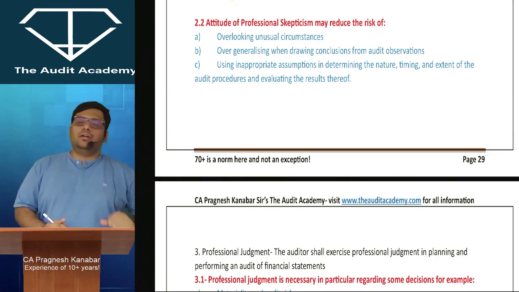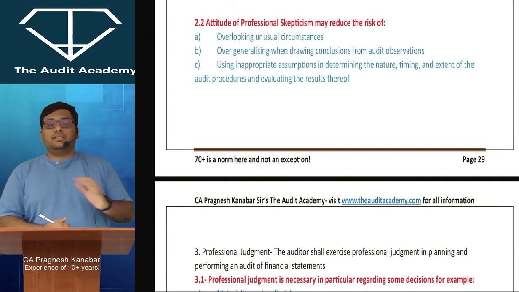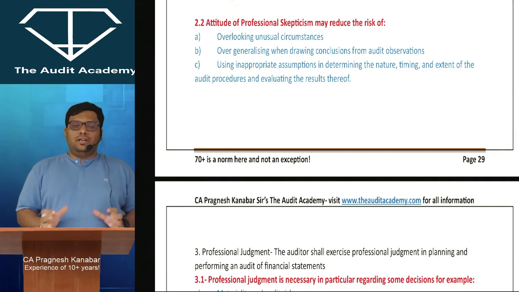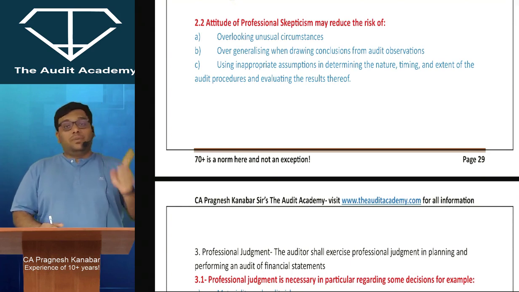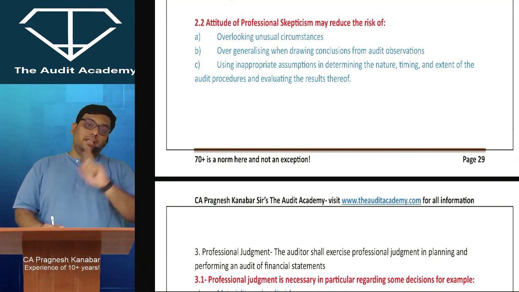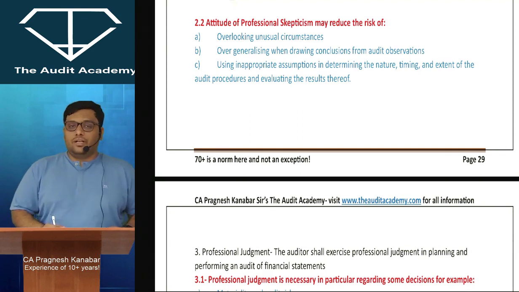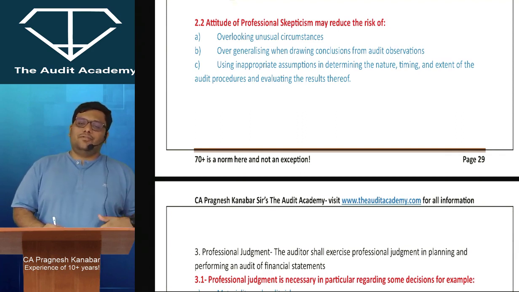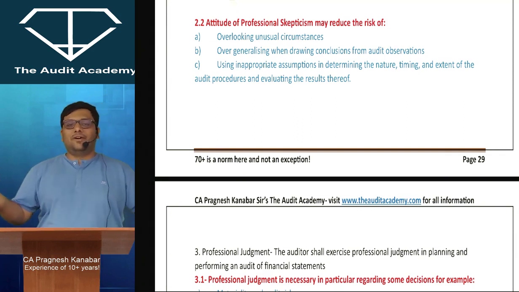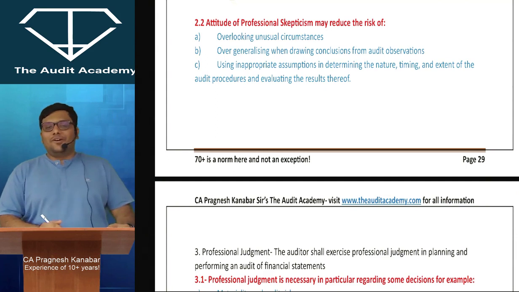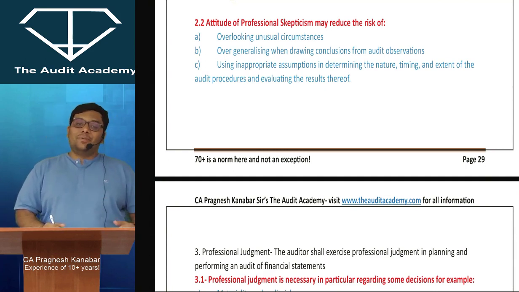Now there are some students of the May 24 and November 24 cycle who took lectures with me before the new syllabus was announced, because they had started well in advance. Let me tell you, around 75% to 80% of the portion remains the same. But even for those students, I am going to compare line by line with the new modules and give them recall lectures, so that they don't feel missed out. It's not like, just because you have taken admission from me, it was long back and now I should not be concerned about them, I know that revenue is done. No. I strongly believe that in our profession, money is the byproduct. The main product is whether the student is getting satisfied or not, and then money just flows in as a byproduct.